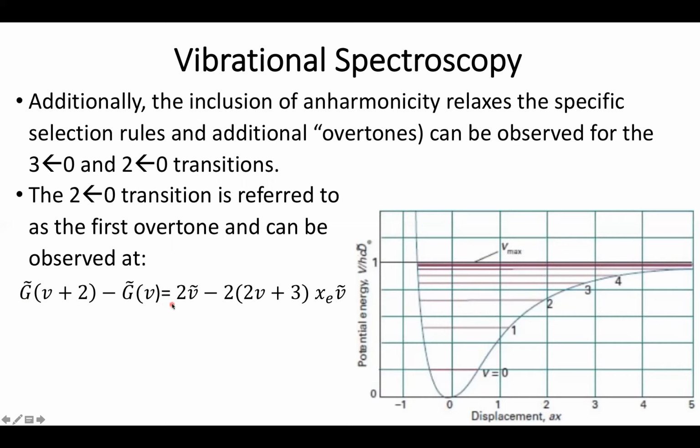The first thing you'll notice is that the energy difference for an overtone is literally twice as high. So let's say I'm examining a spectrum from 0 to 3000, and I see a peak at 2000 wave numbers. Well, I won't actually see the second overtone because it's going to be approximately at 4000 wave numbers, off the spectrum. So in general, if you're going to use overtones, you have to first start by looking for them.